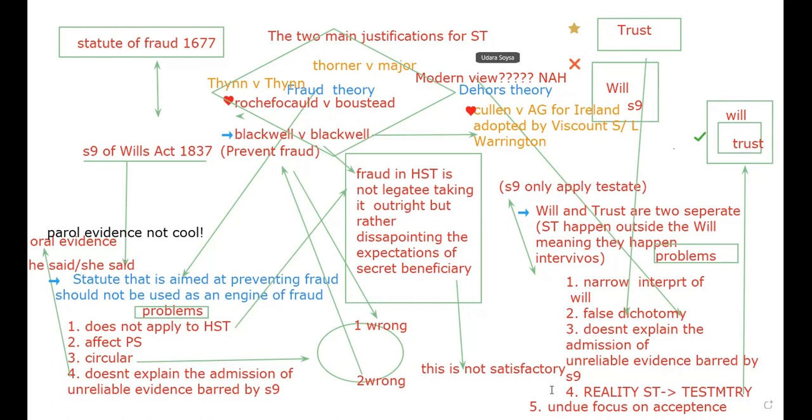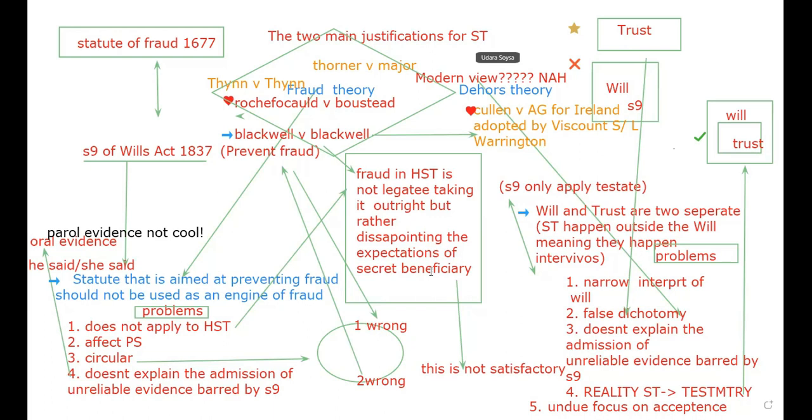Because you know why? Secret trust takes place once the testator dies. Only after the testator dies, the title transfers from the testator to the secret trustee. So secret trust cannot happen with a phone call. It happens only after the person dies. So how can secret trust take place while you are living? Secret trust only takes place after death. That means secret trusts are not inter vivos, but rather testamentary.